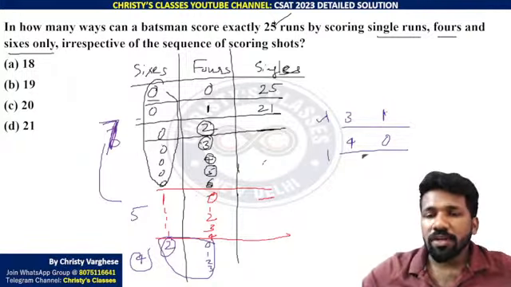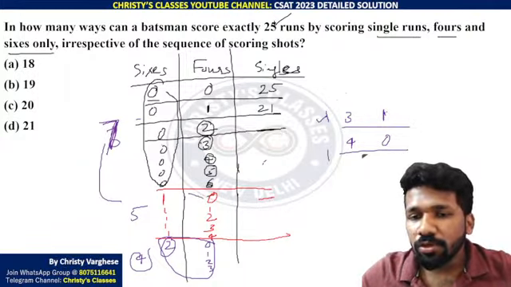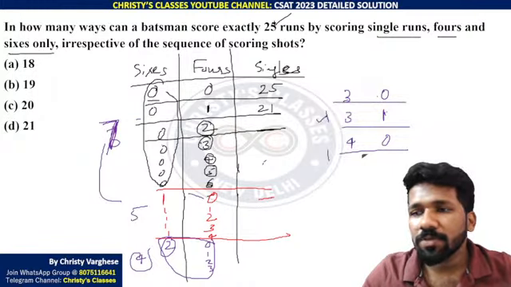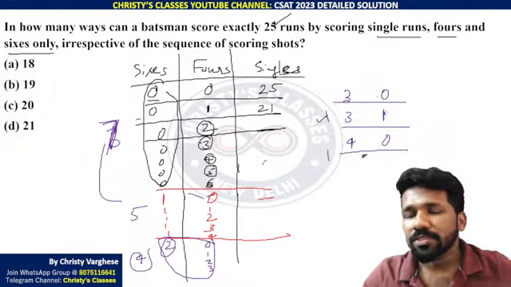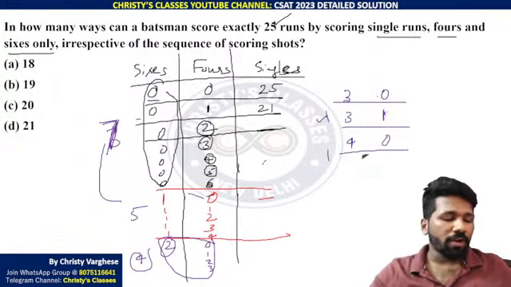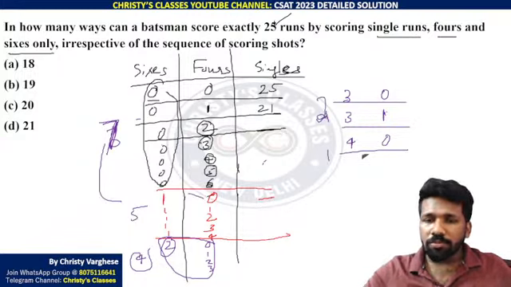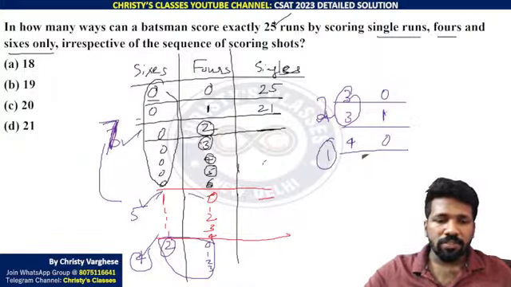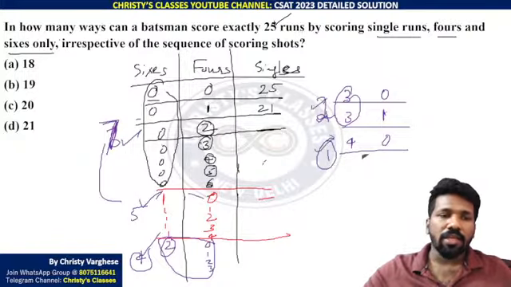Okay, this is the one I missed. 3 sixes and 0 fours, I missed. 3 sixes and 0 fours is possible, no? 18 runs from sixes and 0 runs from fours and the remaining singles. So 2 possibilities for 3 sixes, 1 possibility for 4 sixes. So 7 plus 5, 12, 16, 18, 19. So option B, 19 is the correct answer.